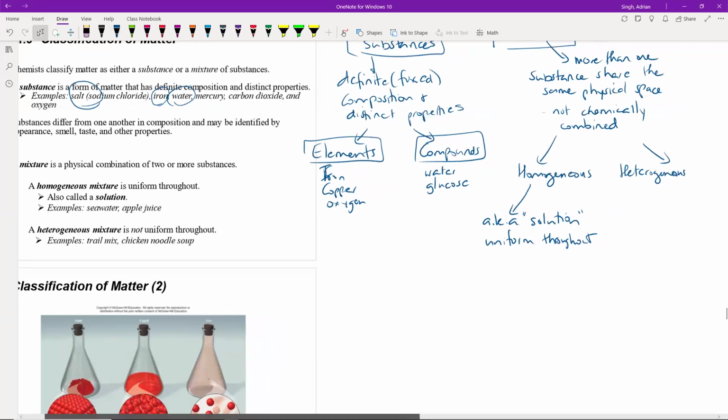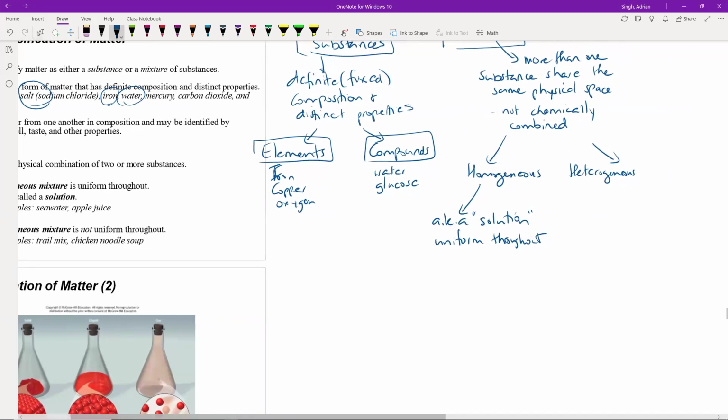One part of a homogeneous mixture would look almost identical to another part of it, whereas in a heterogeneous mixture, it's not uniform throughout. A mixture that would not be uniform throughout would be something like trail mix, which has raisins and M&Ms, maybe some nuts. One part of it is going to have more raisins than the other part. Maybe spaghetti and meatballs: you take one section of it and it may have more meatballs than the other.